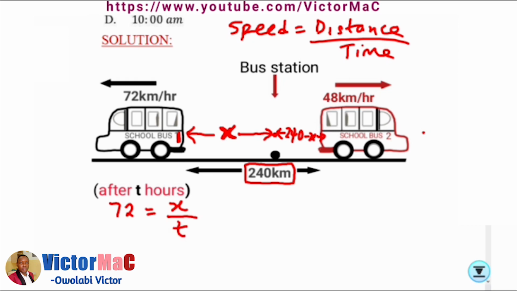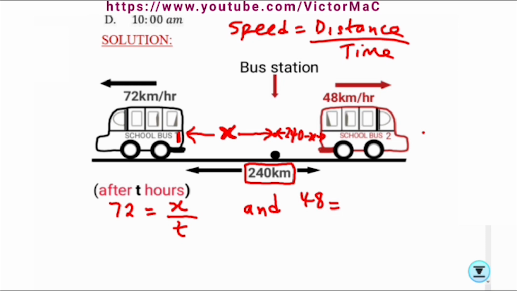We're looking for that time t at which the two will be 240 km from each other. Then for the second bus going in the right direction, its speed is 48 km per hour, equal to the distance it covered, which is 240 minus x. Because when you add 240 minus x with x, it gives us 240 kilometers apart for the two buses.